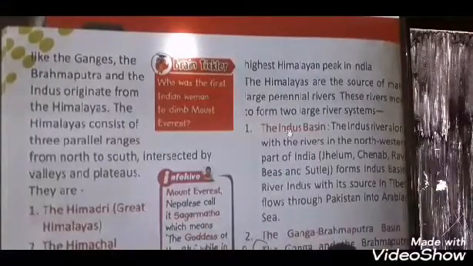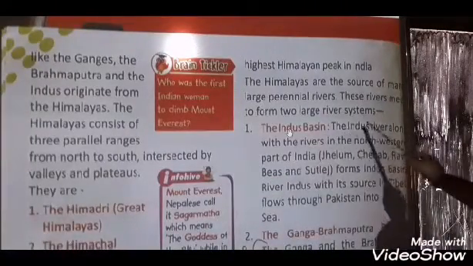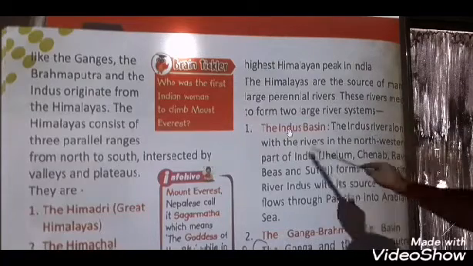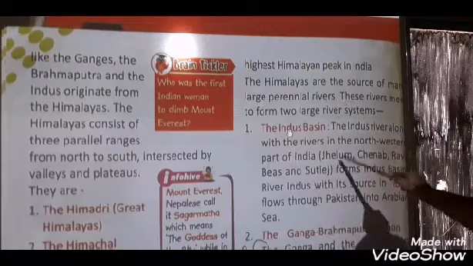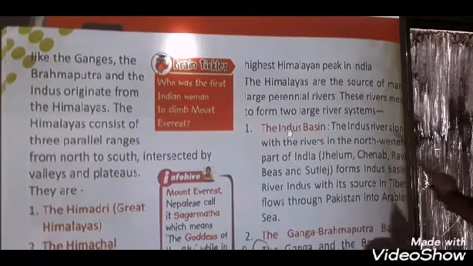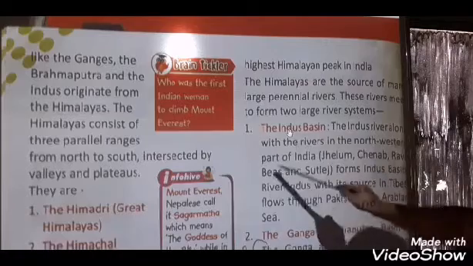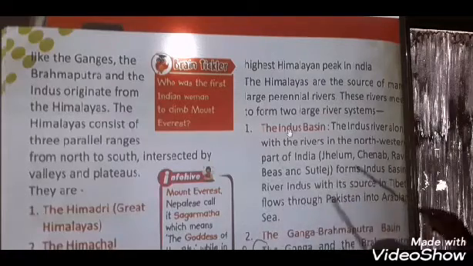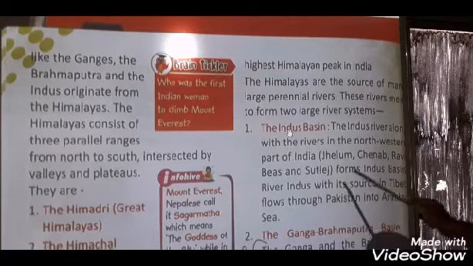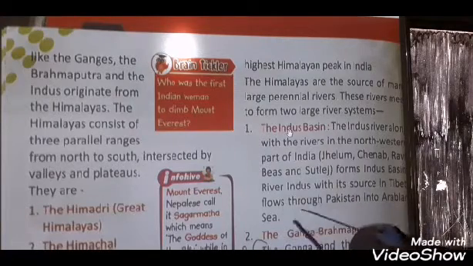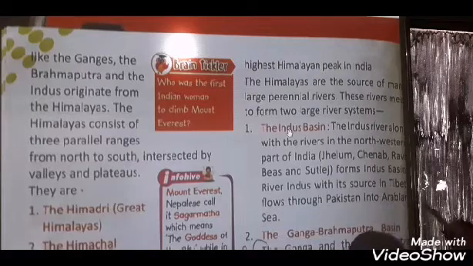Yes. Okay. Now see here, the Indus River, along with the rivers in the northwestern part of India, Jhelum, Chenab, Ravi, Beas and Satluj, forms the Indus Basin. Indus, with its source in Tibet, flows through Pakistan into the Arabian Sea.